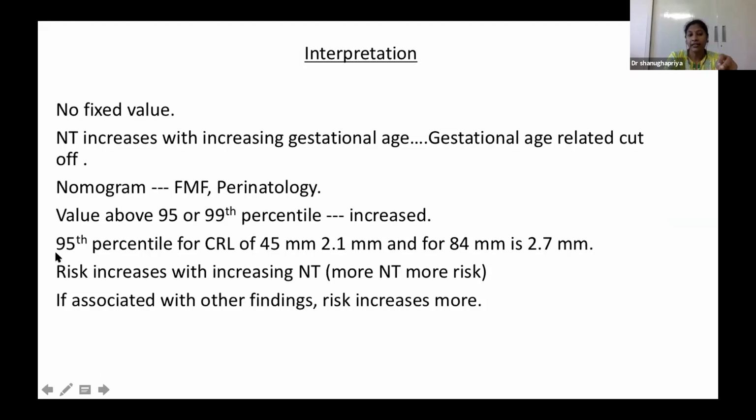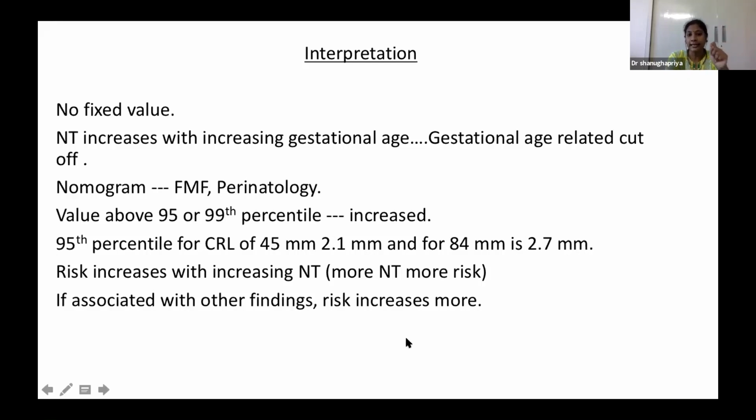For a CRL of 45 mm, the 95th percentile value is 2.1 mm. For a CRL of 84 mm, the 95th percentile cutoff is 2.7 mm. So there is no fixed value. If we are seeing a baby when the CRL is 45 mm and the NT measurement is 2.7 mm, we should not consider it normal, because it is above the 95th percentile for that CRL, for that gestational age.